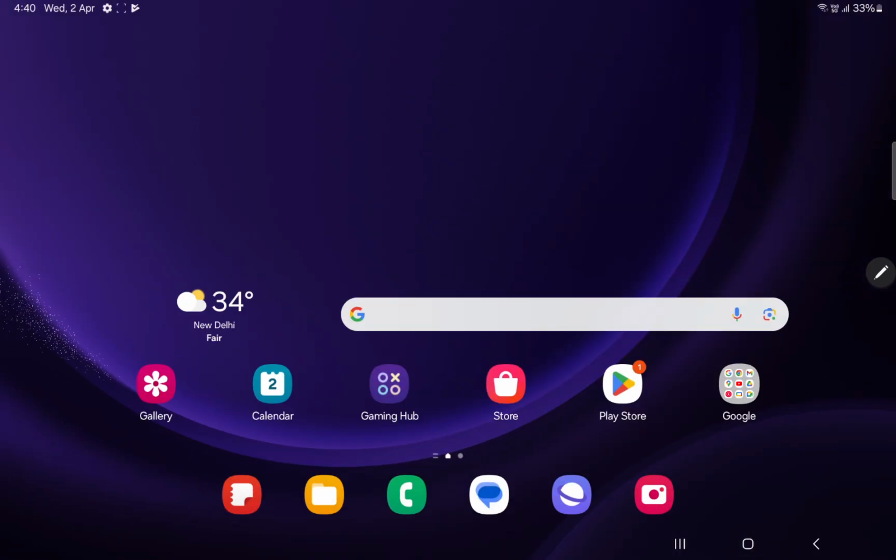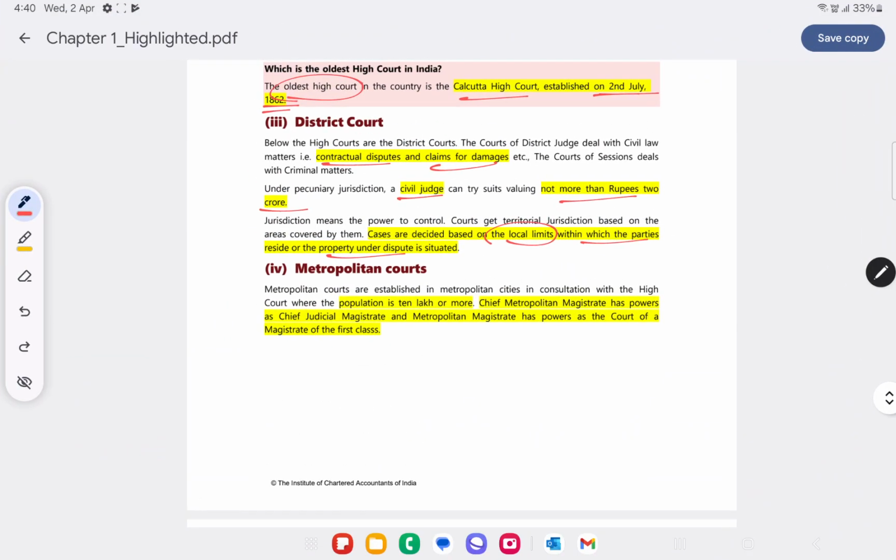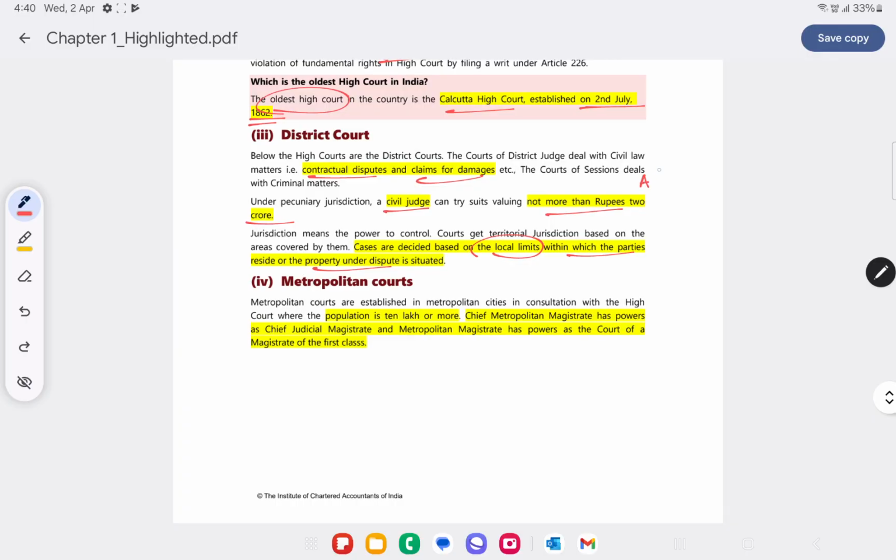Like let's take for example, there's a property dispute between 2 persons, A and B. A is contending that B is not allowing him to enter his property. So this property dispute comes under civil law. Now A, for example, resides in Chennai and B resides in Coimbatore.